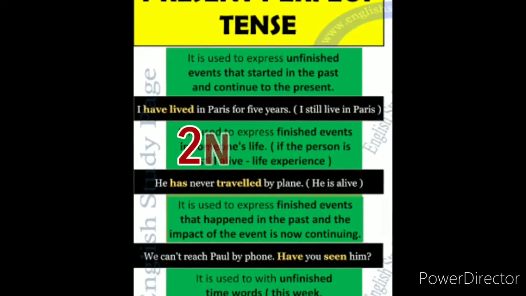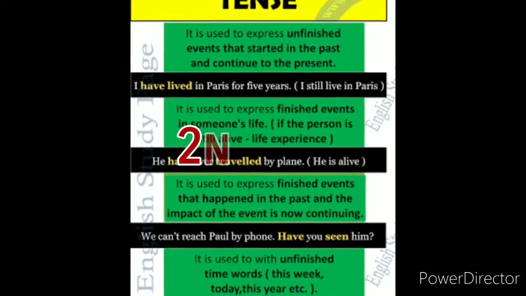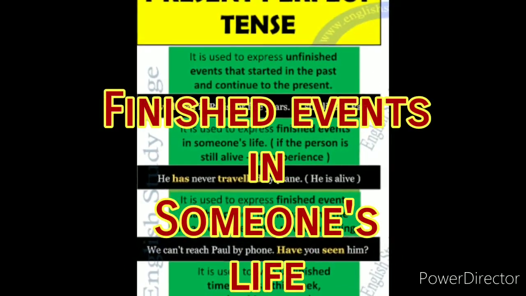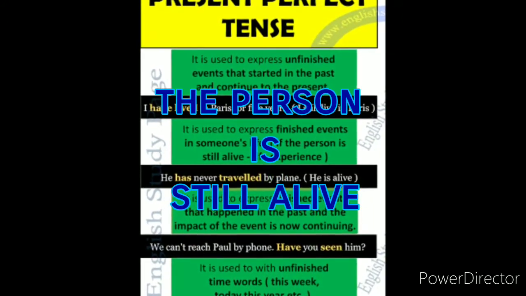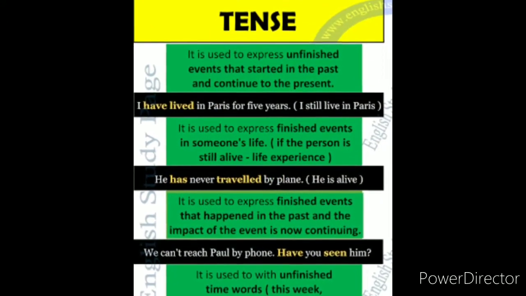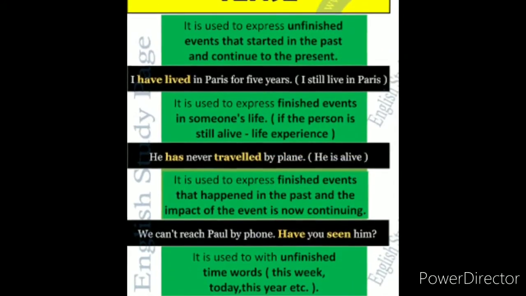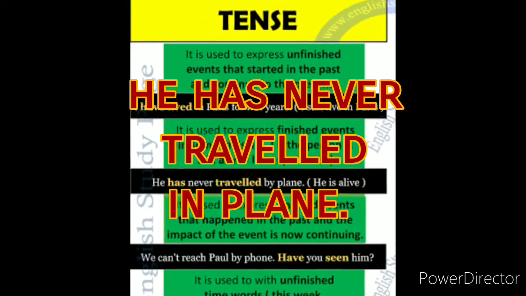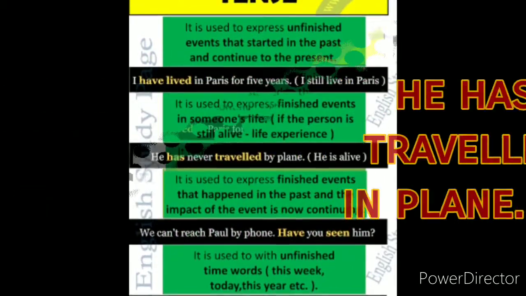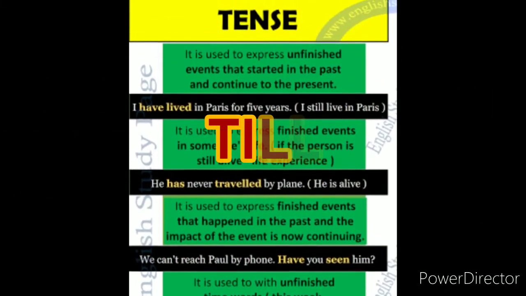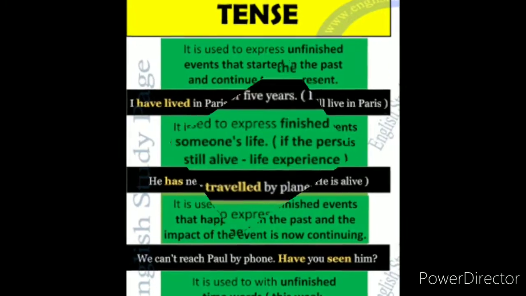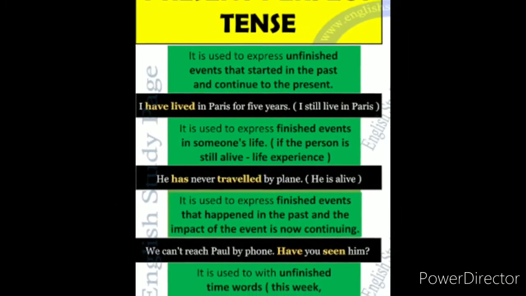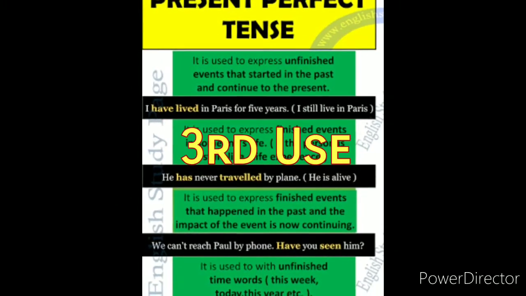Alright? Now the second use. It is used to express finished events in someone's life. That is, if the person is still alive and we are talking about his life experiences. Alright, for example, he has never traveled in plane. Now, never traveled means till now he did not travel. We don't know what he is going to do in future. Alright, he is alive, he may travel, he may not travel, but till now he did not travel. Is that clear?